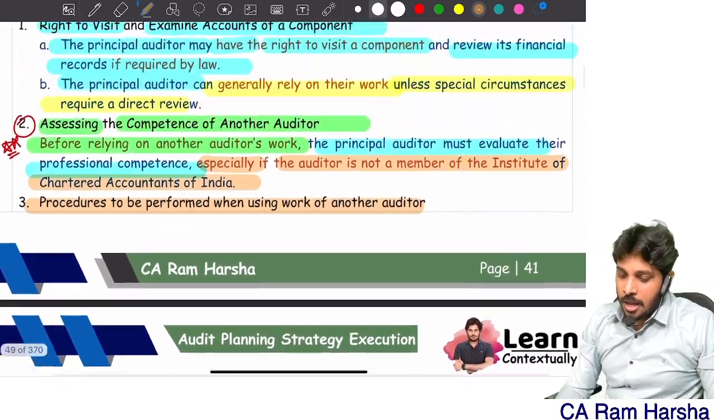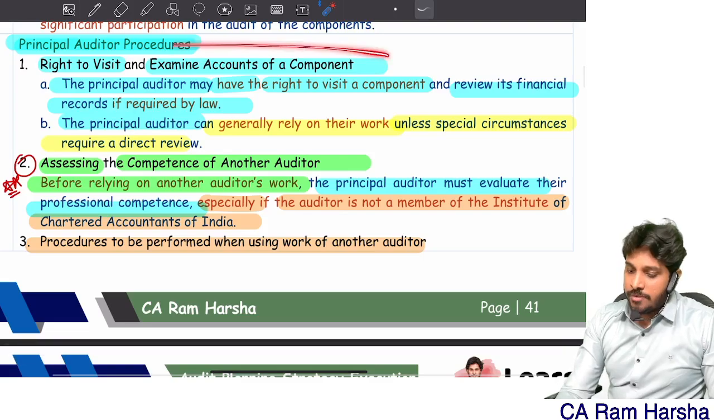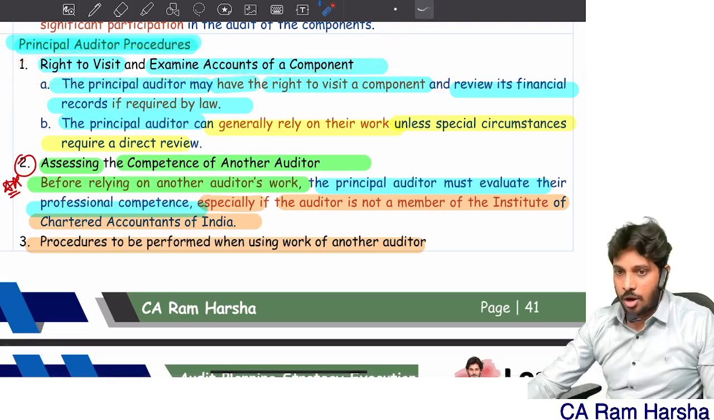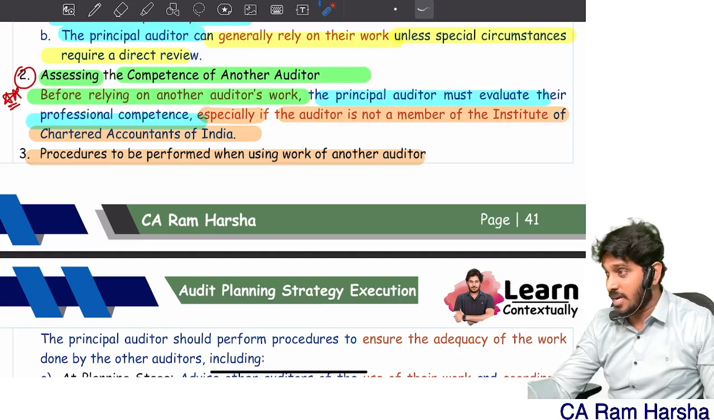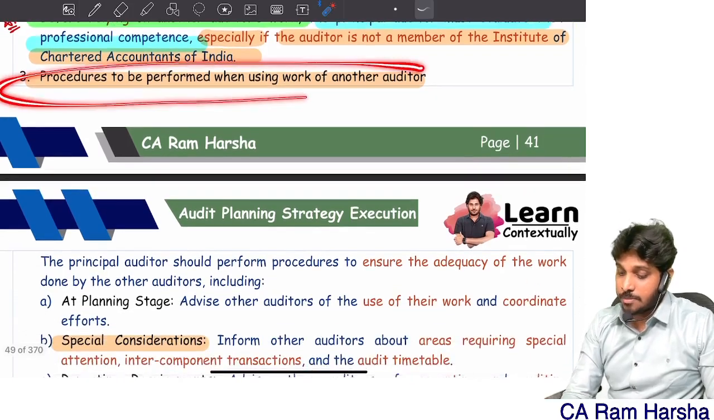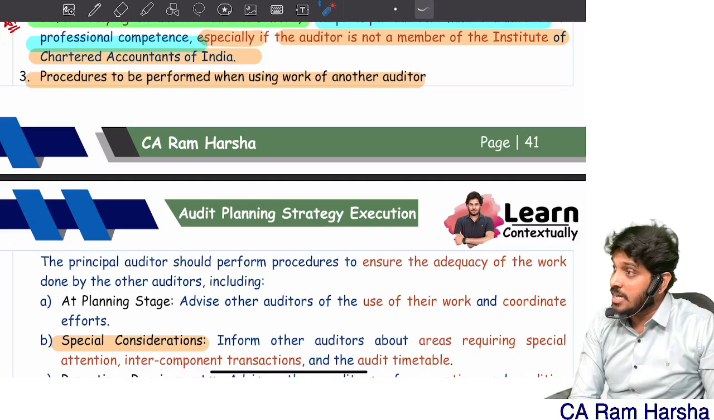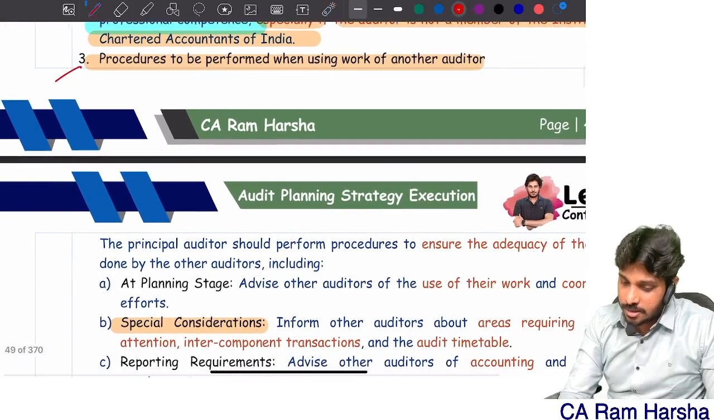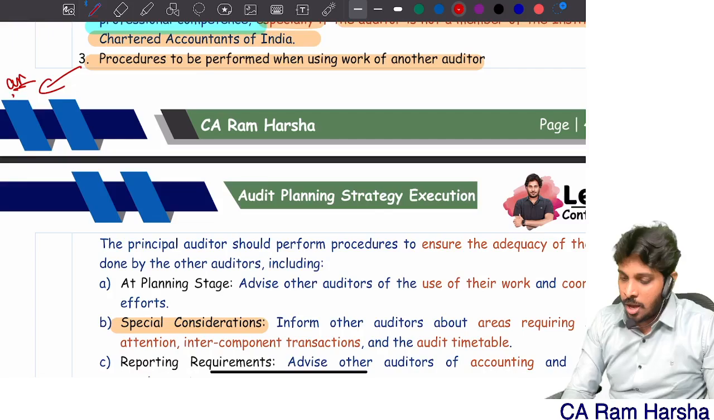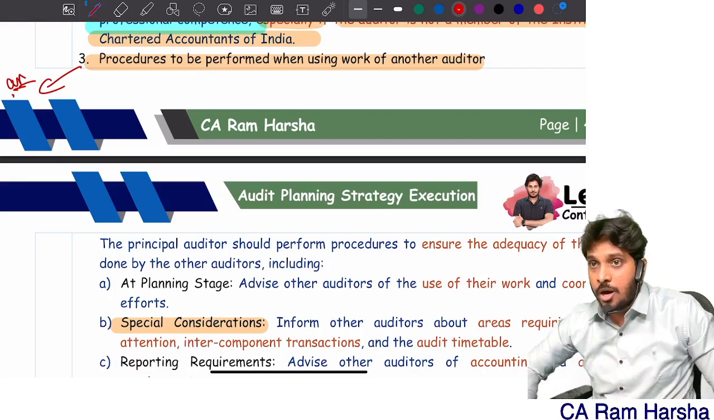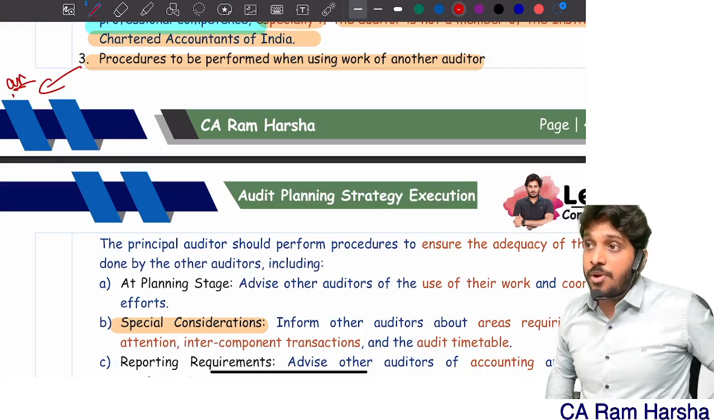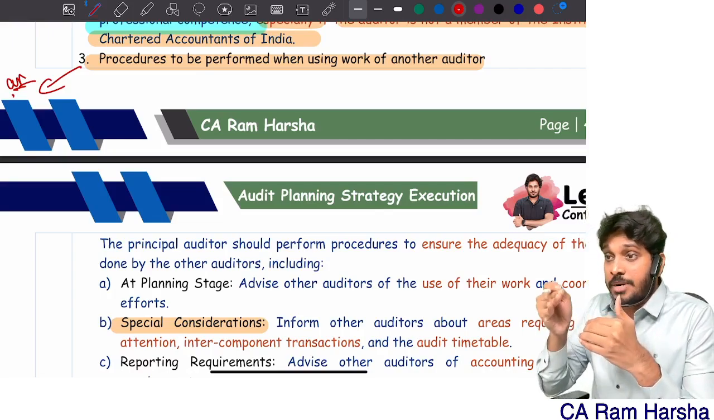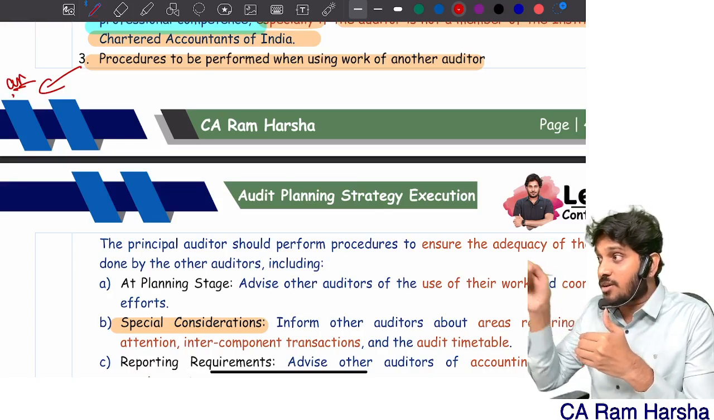Next. First point is what? You have a right to visit and examine the component. You have to verify the competence of the other auditor, especially when he is not a member of the institute. And there are some procedures to be performed when you are using another auditor's work. This itself can be asked as a 4 marks question. What are the procedures to be performed by the principal auditor when using the work of another auditor?